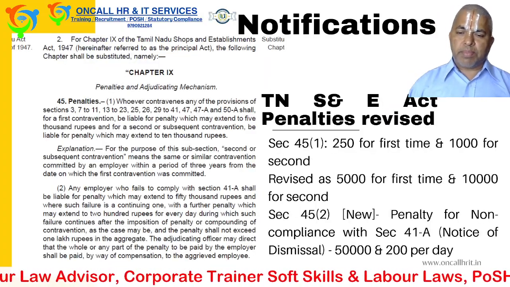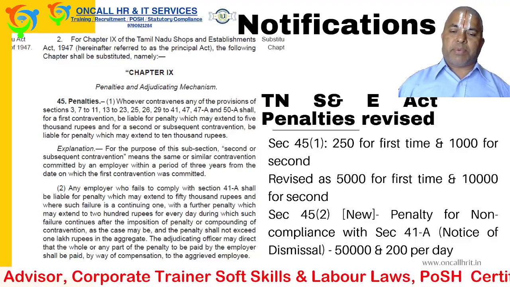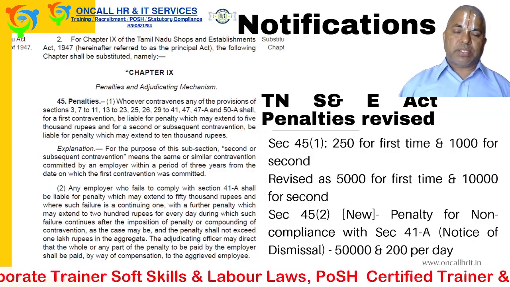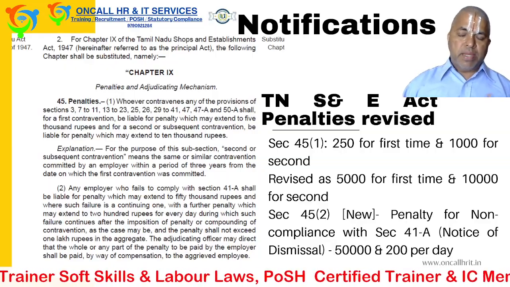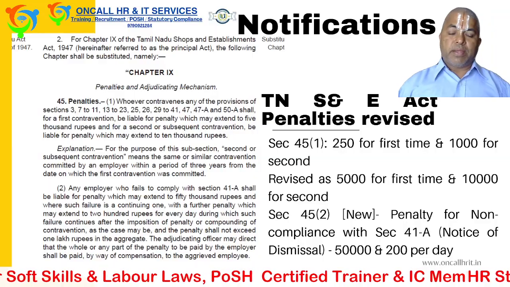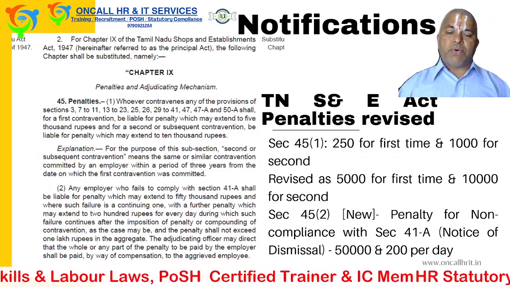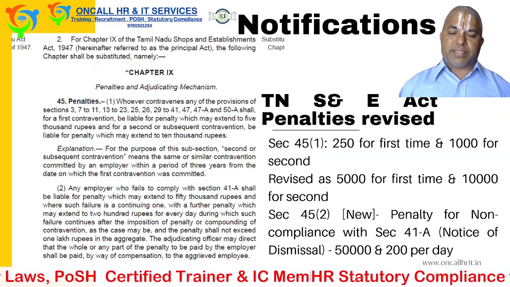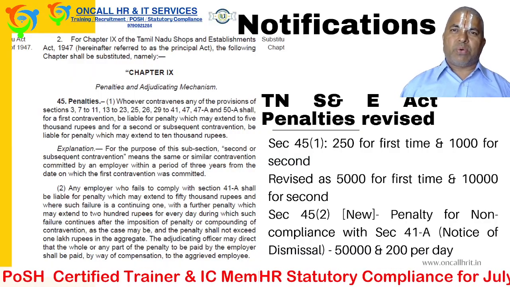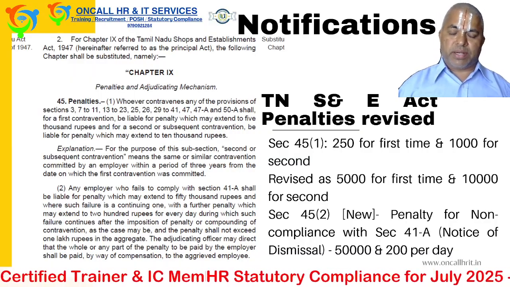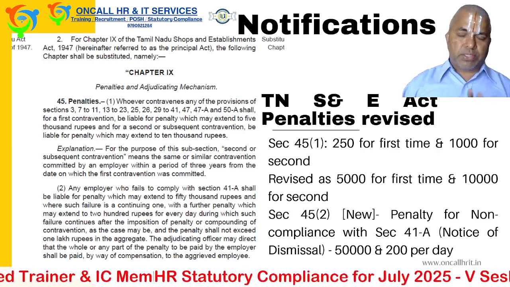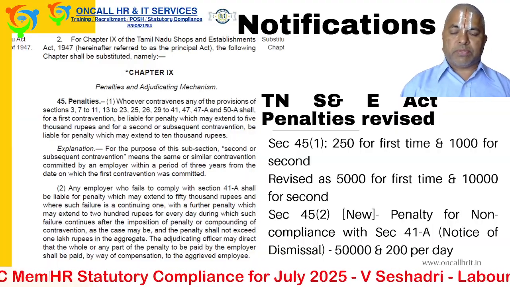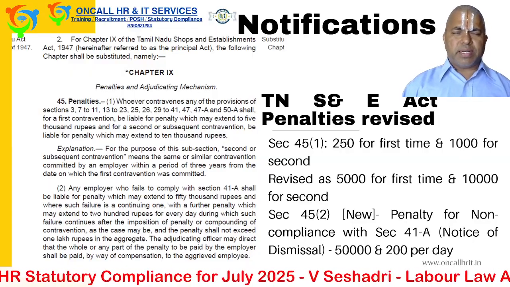And Tamil Nadu Shop and Establishment Act penalties have been revised. Earlier the penalty was 250 for any violation. Now it has increased to 5,000, and 1,000 rupees was the penalty for repeated violation, now it has increased to 10,000. And a new penalty class was introduced for section 45(2). This is a new penalty for non-compliance of section 41A. This is for dismissal without giving proper notice, not following the legal requirements. If you are dismissing anybody, the fine will be 50,000 rupees, and repeated, each day 2,200 rupees will be charged. These are the new things. I will present a detailed video.